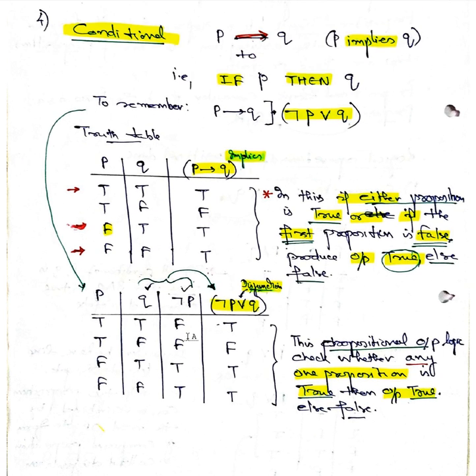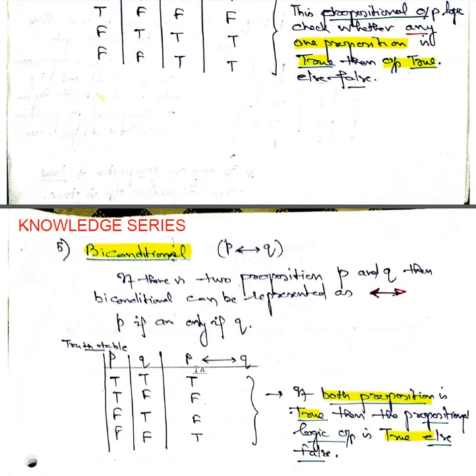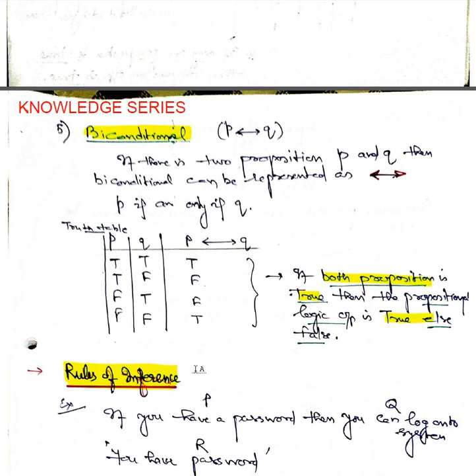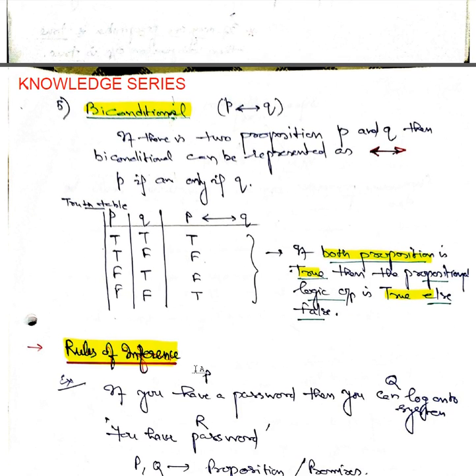In the case of P implies Q. Okay, now we see the biconditional. Biconditional means with respect to P and Q. If there are two propositions P and Q, then the biconditional represents implication either way. If P is true, then Q is true. But if P is true and Q is false, then it is false. If P is false and Q is true, it is false.